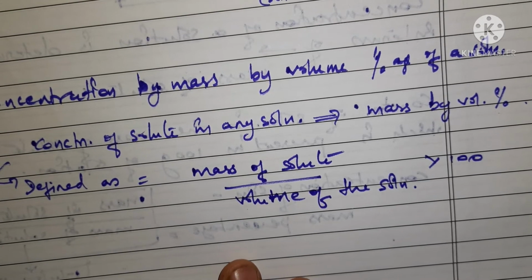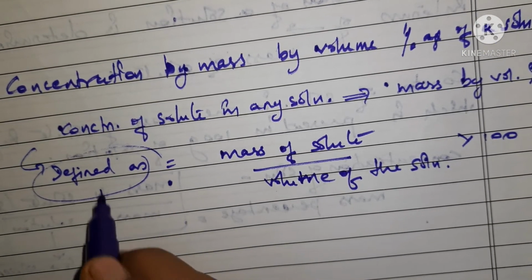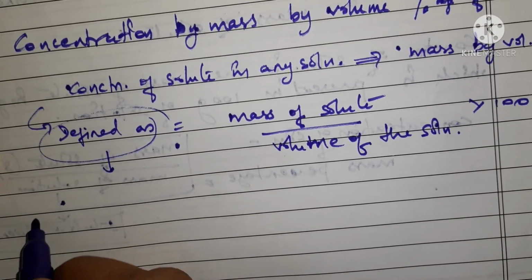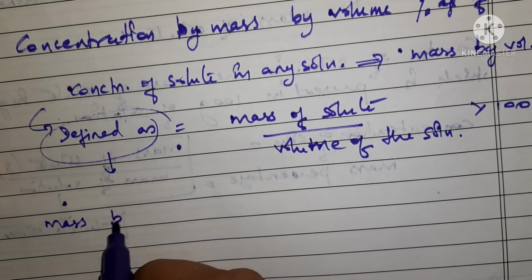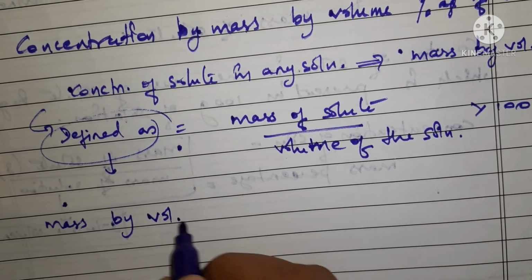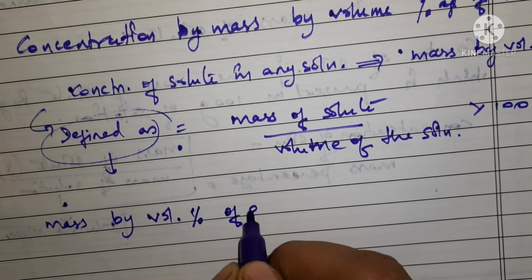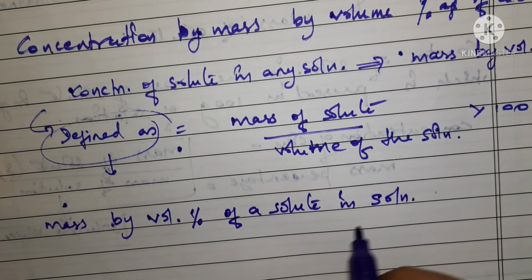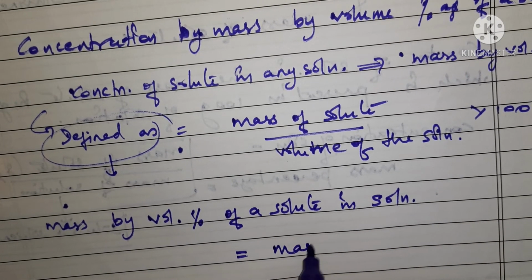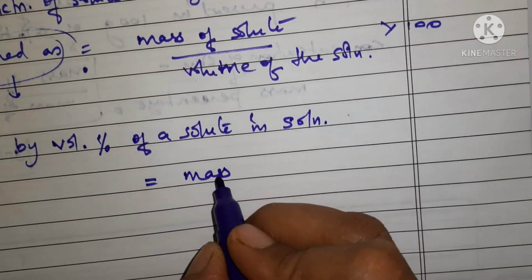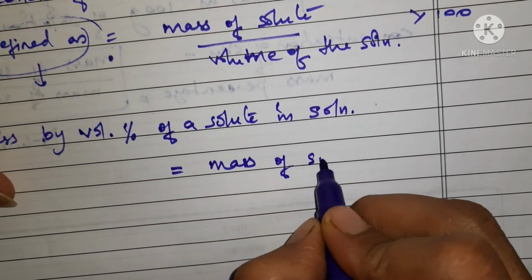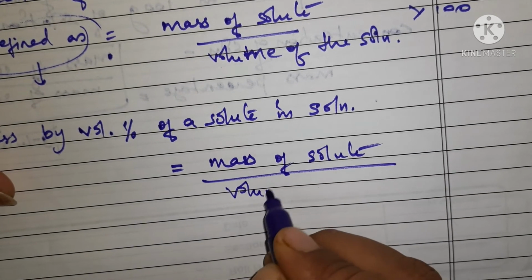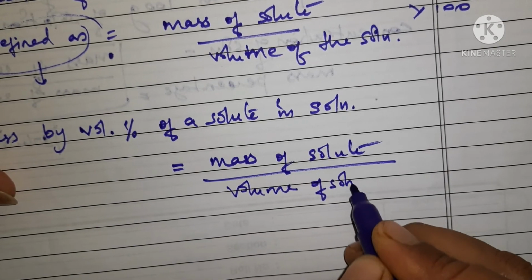Okay, what we will write here, instead of defined as, in terms of formula, you can write that mass by volume percentage of a solute in solution is equal to mass of solute divided by volume of solution into 100.